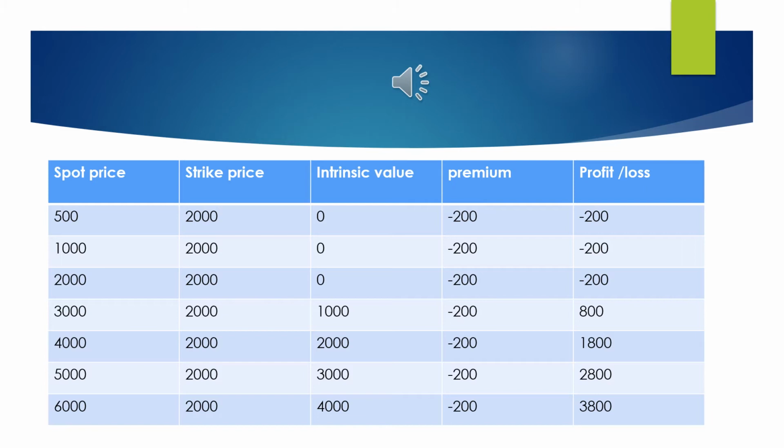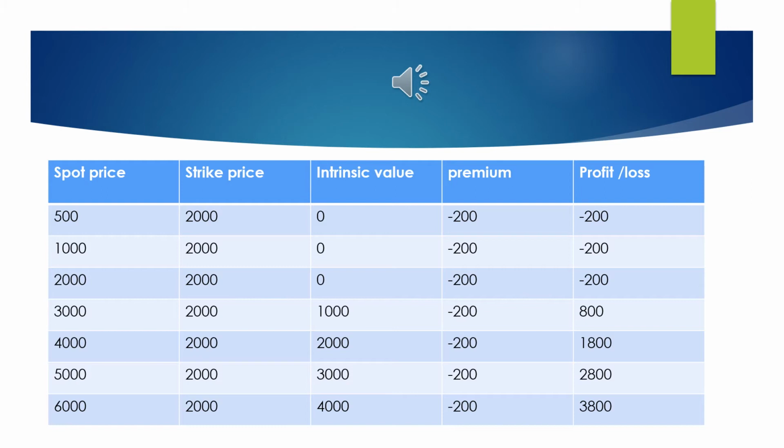Over here Mr. C's contract price says 2000 rupees. That means HUL share is available in the spot market for 500 rupees, whereas in his contract, he is going to purchase from the opposite party for rupees 2000. So this is a loss deal for him. So he will not execute the contract over here and he will let the contract expire. When we calculate his loss, his loss will be limited to the premium he has paid to the opposite party, that is 200 rupees. So under first condition, his loss will be limited to 200 rupees.